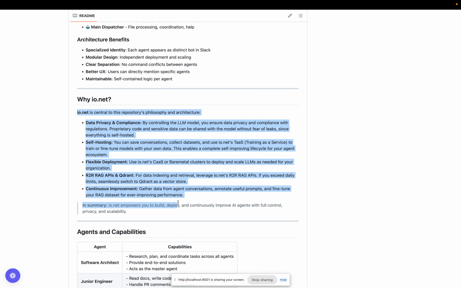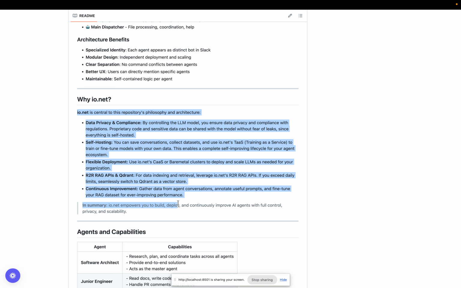One more critical point. For this project, you are sharing all your organization context, and privacy is not a joke here. You have to be very careful regarding privacy and compliance. As a project, IO.net will not be collecting any data, and it's powered by a community, not a single centralized piece. It's a decentralized network, so you will get full privacy. You can bring your own model and deploy it in IO Intelligence, or rent a container as a service, or bare metal, and deploy your LLMs there.